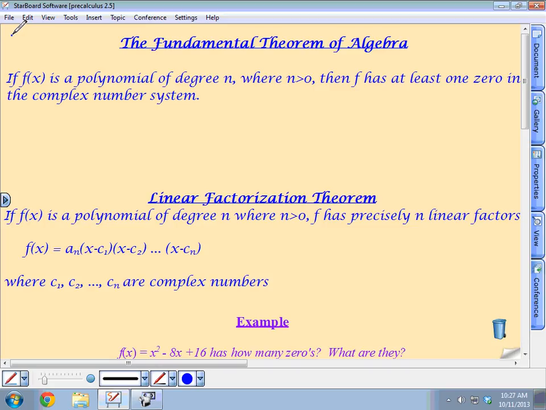That every function has to have at least one zero. What do you think, Ben?